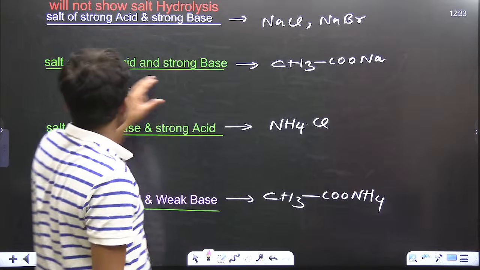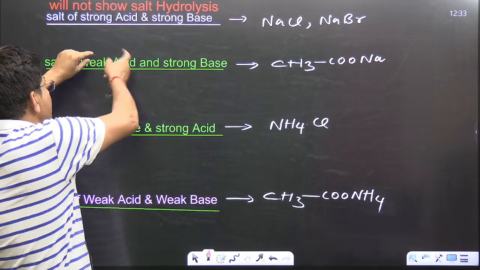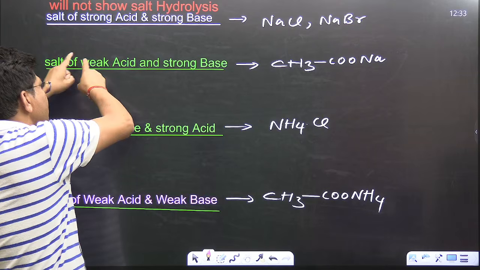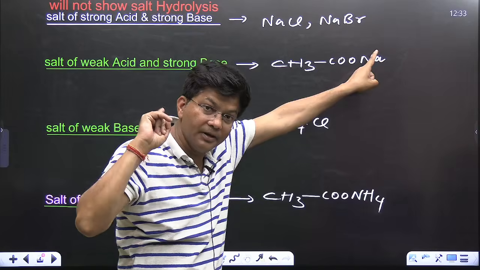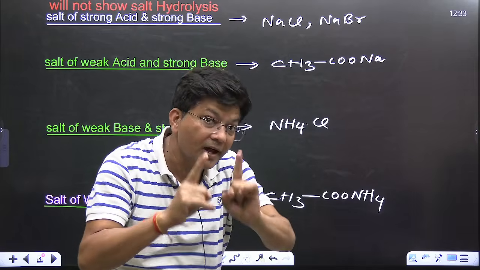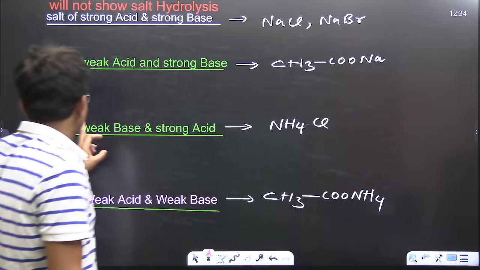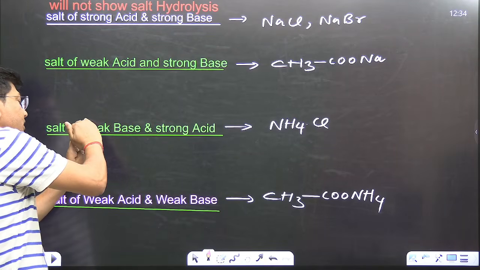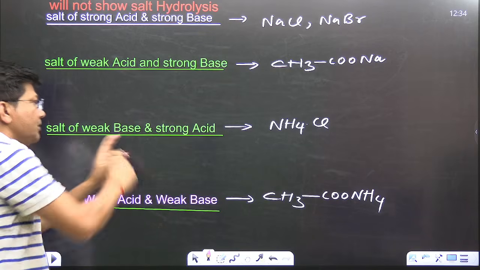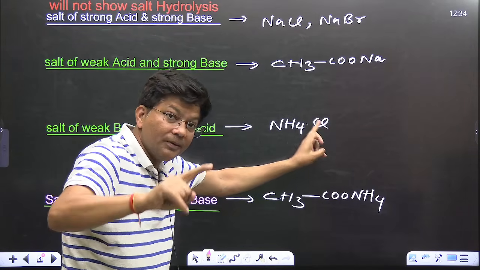Now here, this is strong, but this is weak, which means this part should not be from that table. So sodium acetate: the sodium is strong from the table, but the acetate does not belong to the table, so it is a salt of weak acid, strong base. Now weak base, strong acid means the cation should not be from that table, but the anion should be. Ammonium chloride: the anion, the acidic part, is from the table, but the cation is not.